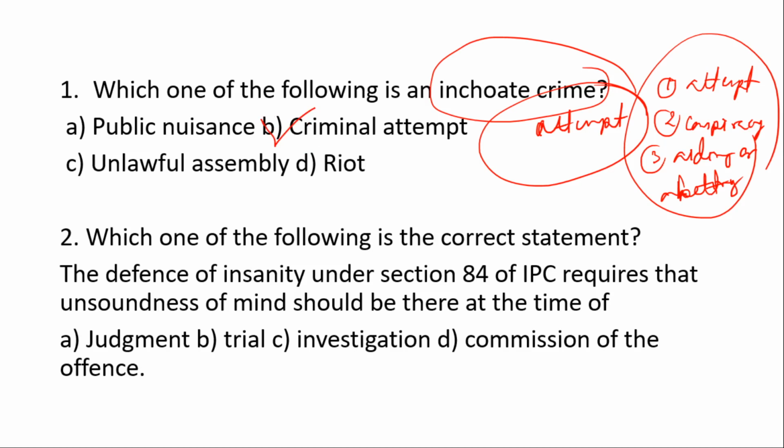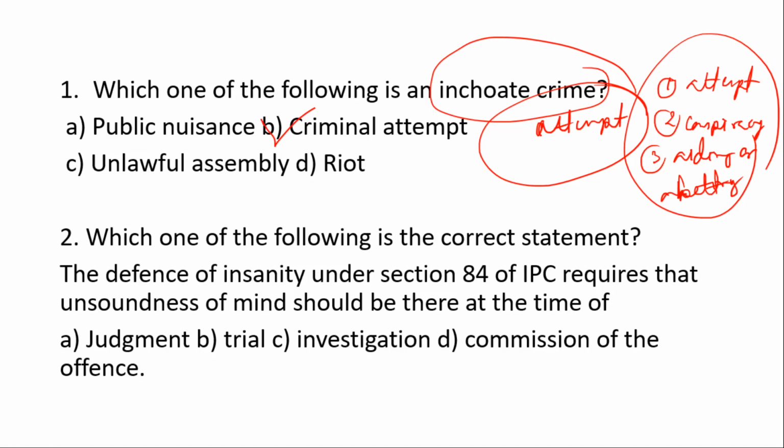We can call criminal attempt an undeveloped crime because in a criminal attempt the crime does not reach its climax and it is stopped at the doorstep. Attempt is the act of trying to commit a crime and failing, because attempt can involve very serious crimes like murder, that is attempt to murder. Now I think it's clear to you what inchoate crime is.